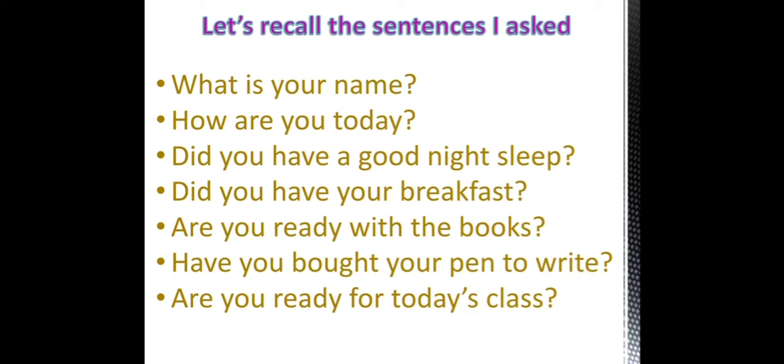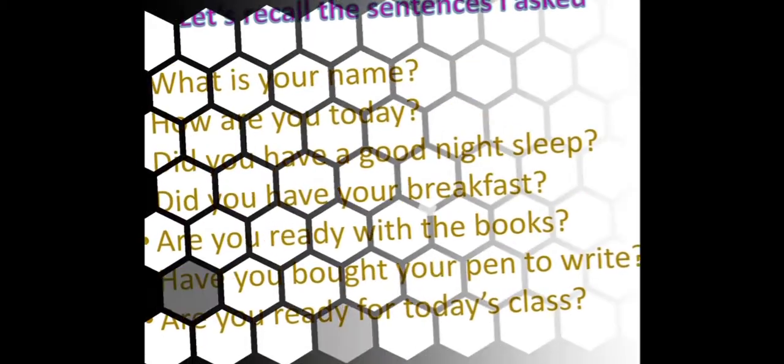Are you ready for today's class? If you look into all the sentences, in all of them I have started the sentence with a capital letter, and at the end of each sentence I have put a question mark, which means that all these sentences are interrogative sentences.